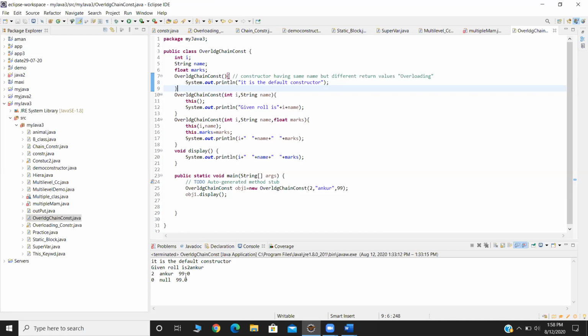Which question? Ma'am, in line number 19, void display, System.out.println of i, name and marks. It got the output 0 for i, null for name, but for marks it got the value 99 that I had given. Why? You have to give float input with f, like any number followed by f. Then I think it will display.